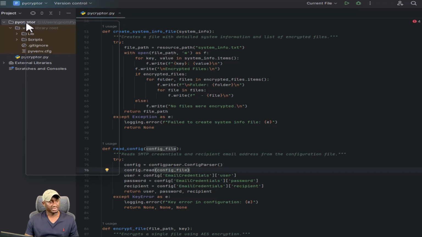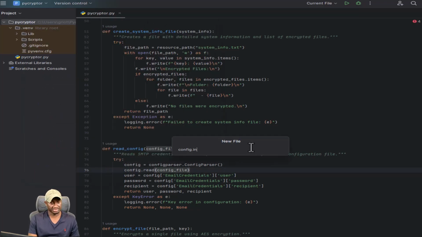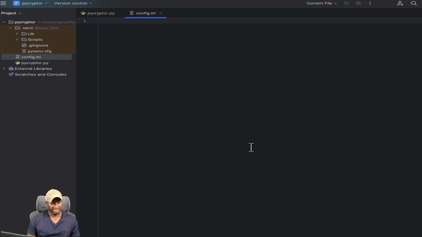I do need to create the config file. So let me do that real quick so I do not forget. So config.ini, and I believe we called it email credentials. I will double check that. Email credentials.